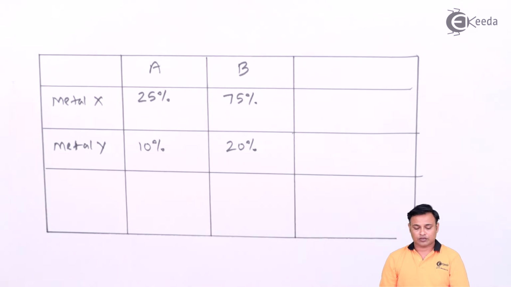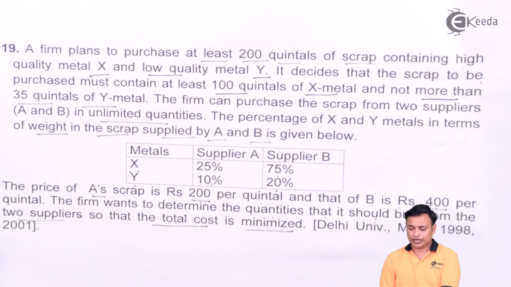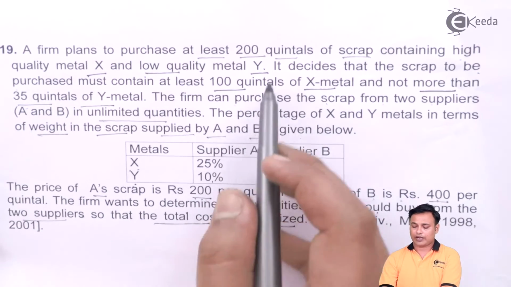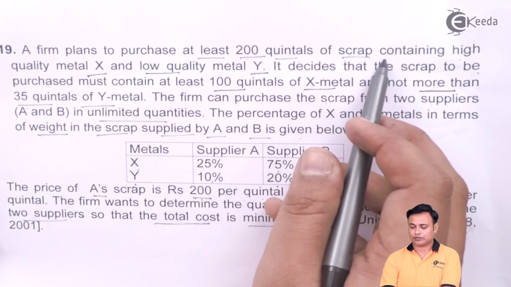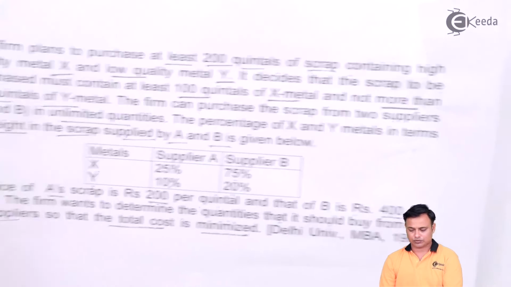Then we had a condition that at least 200 quintals of scrap should be purchased.